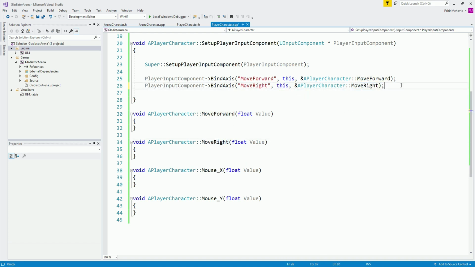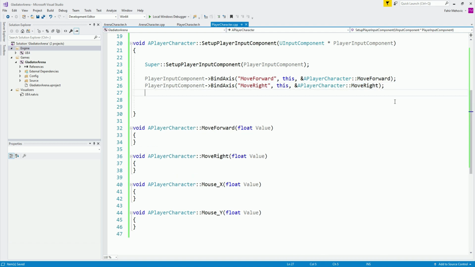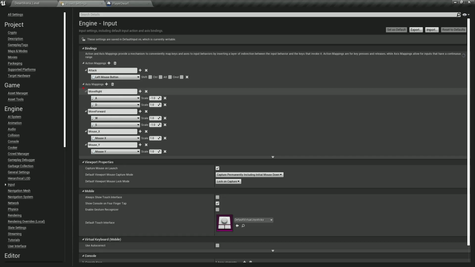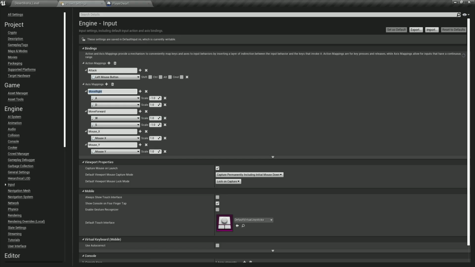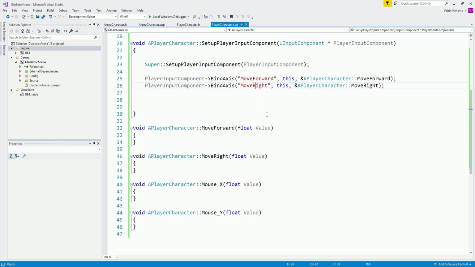Now, what am I doing? This right here, the name inside of the string that I'm giving, it's actually the name over here that we named our axis mappings. This move right needs to be exactly named like that, move right. If, for example, here I have move right with capital R, and over here I type it with lowercase r, it is not going to work. Same thing for the move forward. So you need to make sure that the capitalization is okay, and you get the point.